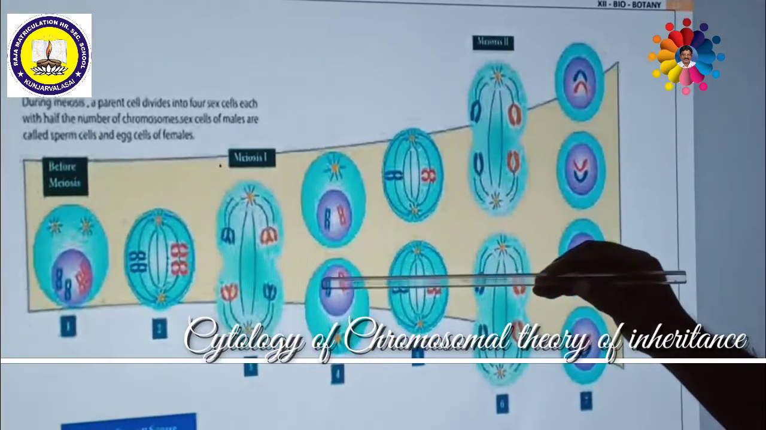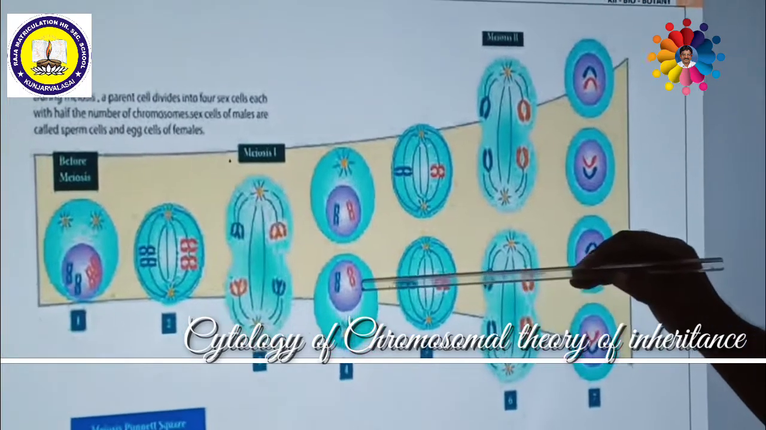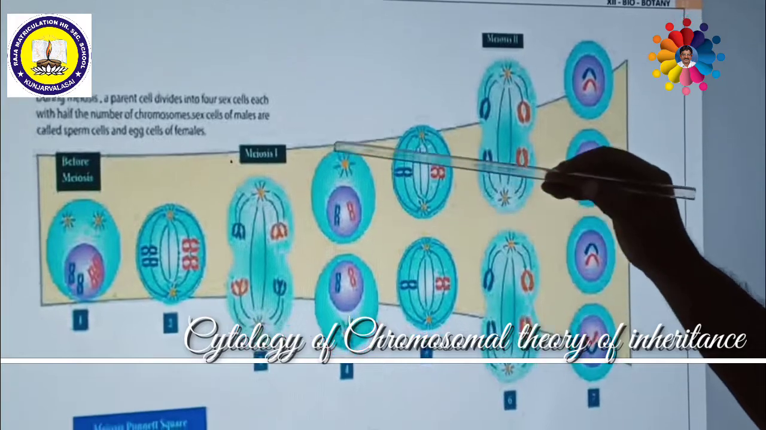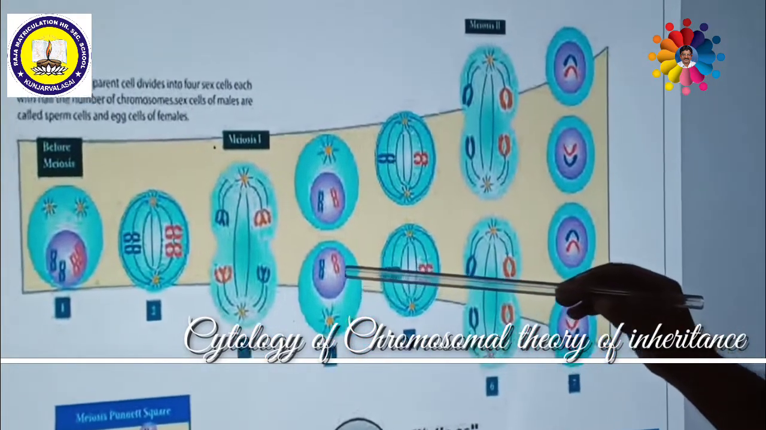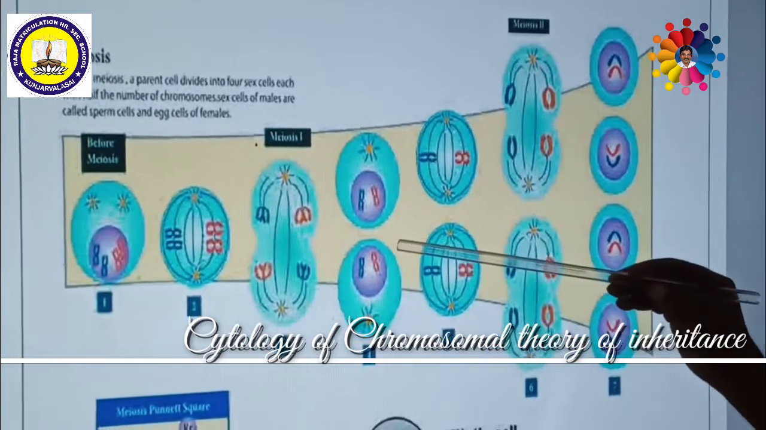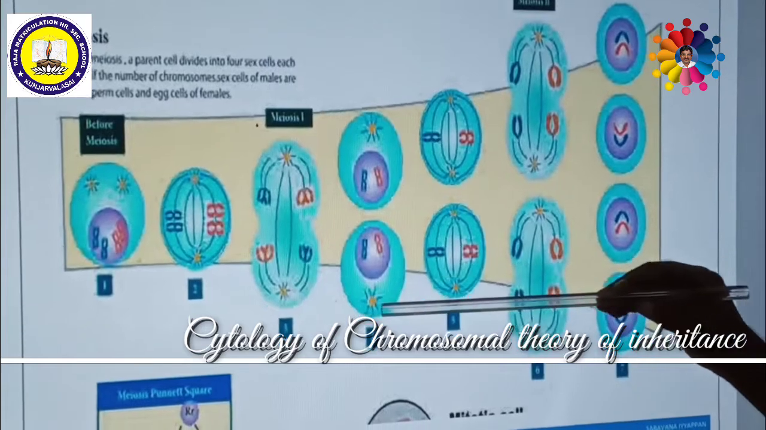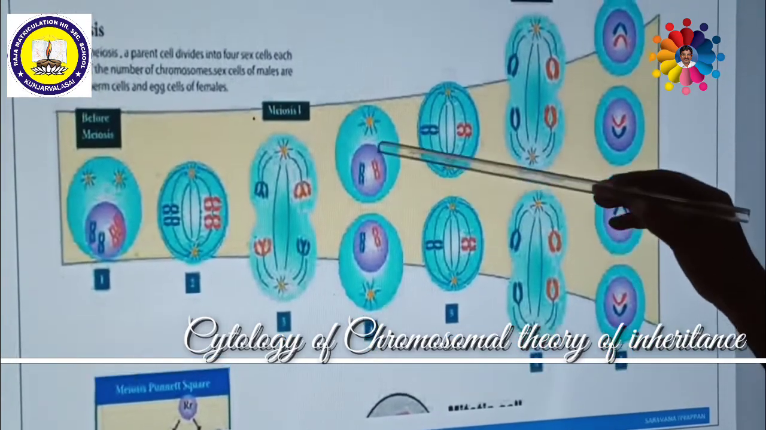A separate nucleus will be formed, a separate cell will be formed. This is called karyokinesis, and this is called cytokinesis. So cytokinesis as well as karyokinesis will occur. Cyto means cytoplasm, karyo means nucleus, kinesis means division. So division of the nucleus is called karyokinesis, and division of the cell cytoplasm is called cytokinesis. So this is telophase 1.